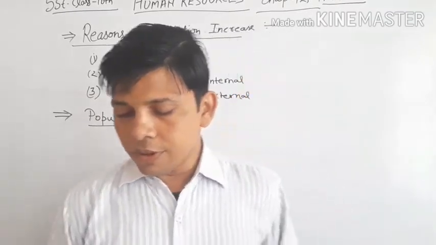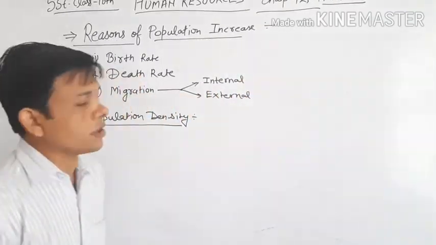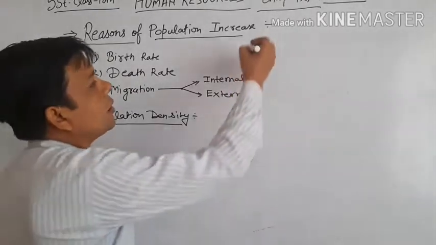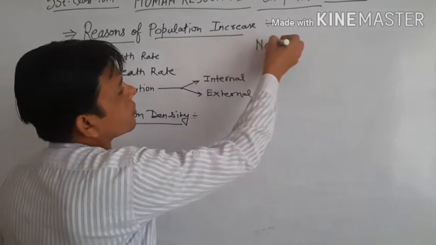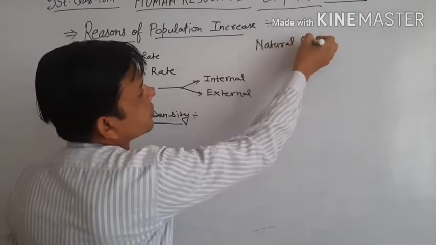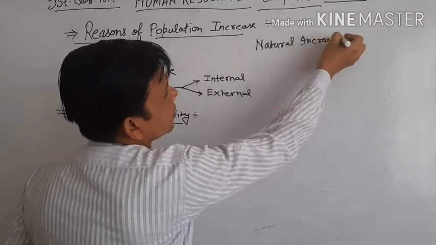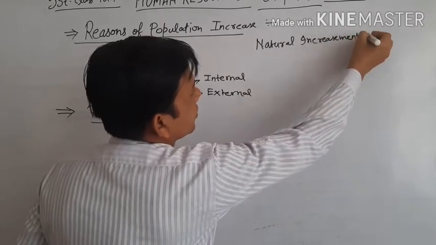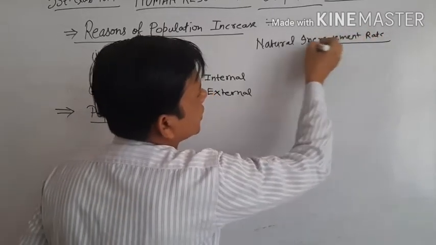Okay, students. First of all, we understand the natural increment rate.